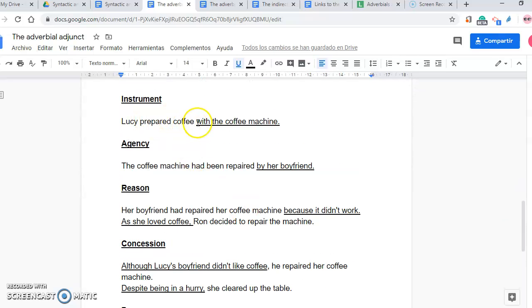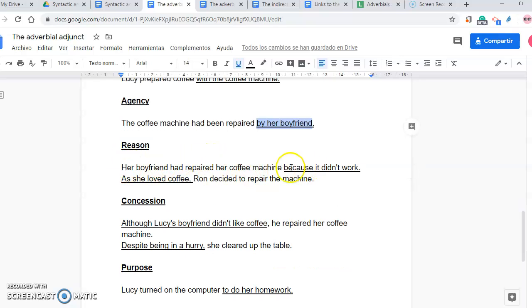Instrument. Lucy prepared coffee with the coffee machine. Adverbial adjunct of instrument, category, prepositional phrase. Agency. The coffee machine had been repaired by her boyfriend. By her boyfriend is an adverbial adjunct of agency, category, prepositional phrase.